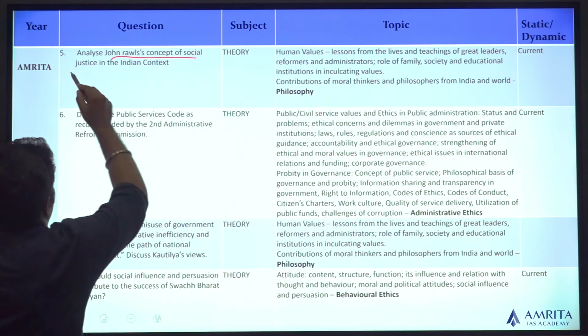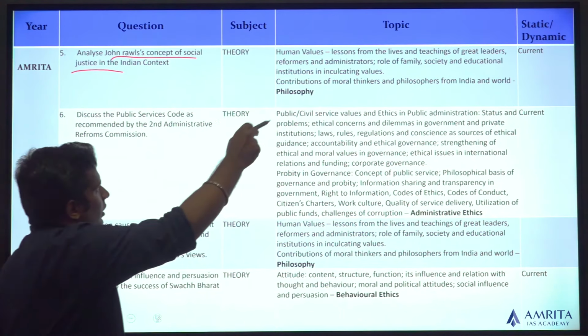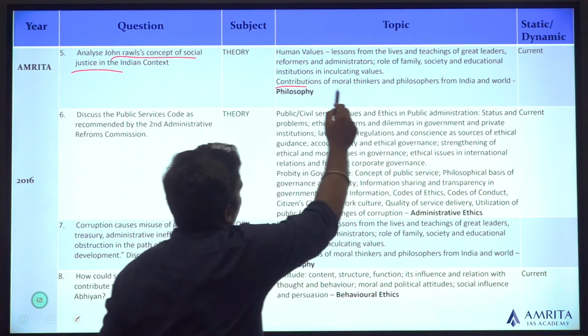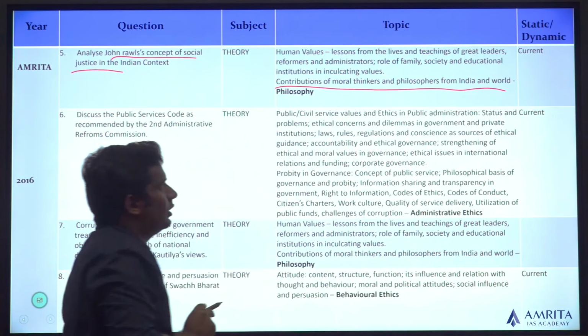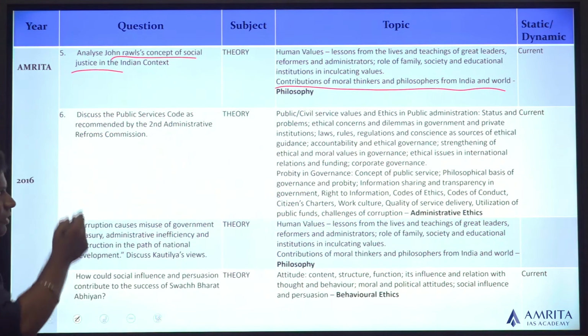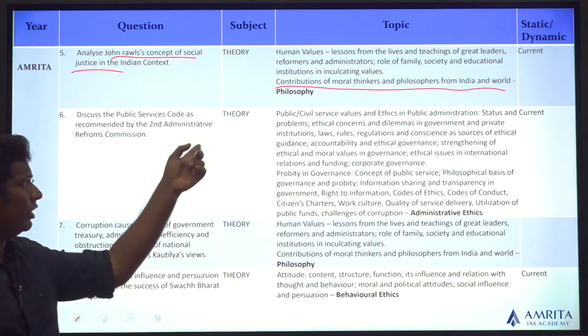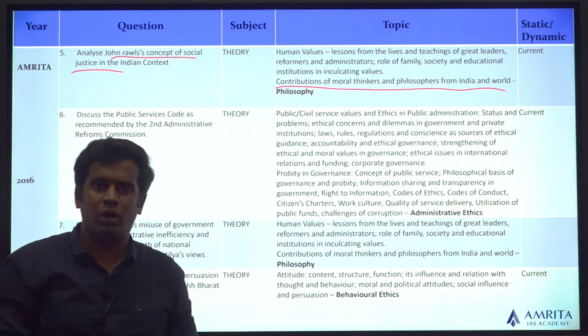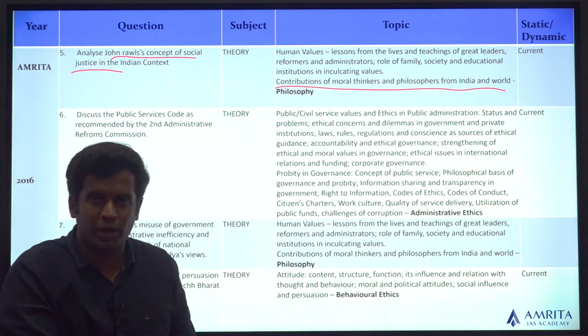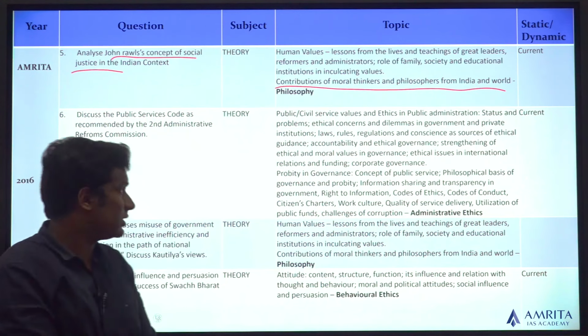John Rawls' concept of social justice. Again, what we mean by contribution of moral thinkers and philosophers from India and around the world. So John Rawls is very famous for his contribution of justice ethics. So you can read about that when you prepare for the contribution part, that is topic number 5 of your ethics syllabus.